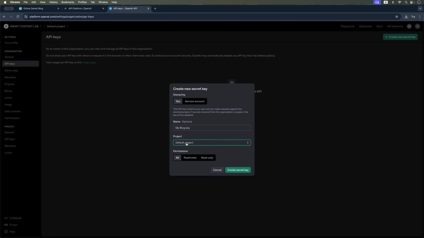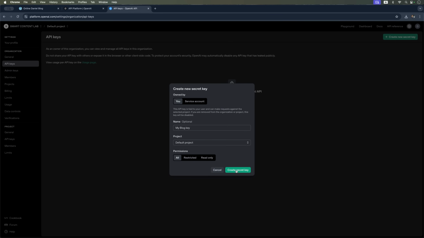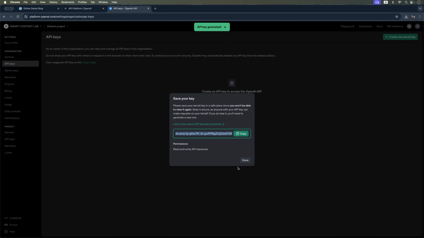We'll need to choose a project and set the appropriate permissions. I'll just select all of them. Once the API key is created, don't forget to copy it. After you hit Done, you won't be able to see it again. If you lose it, the only option will be to delete it and create a new one.